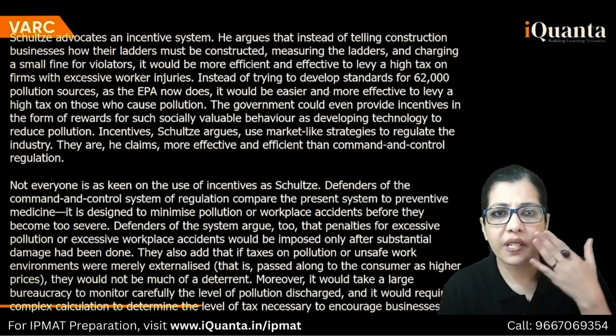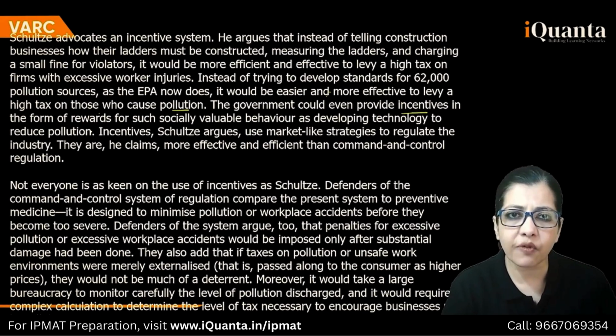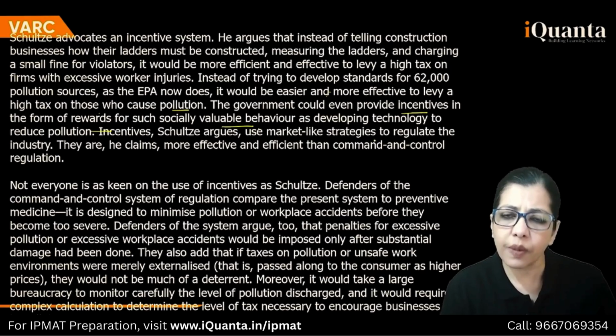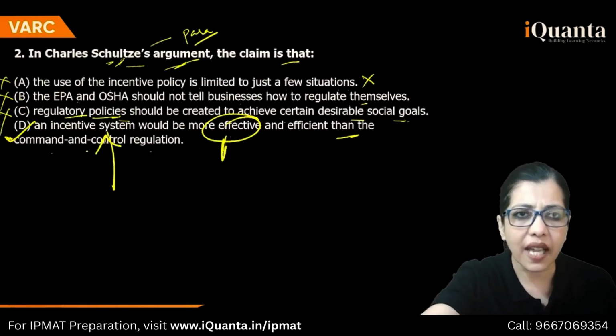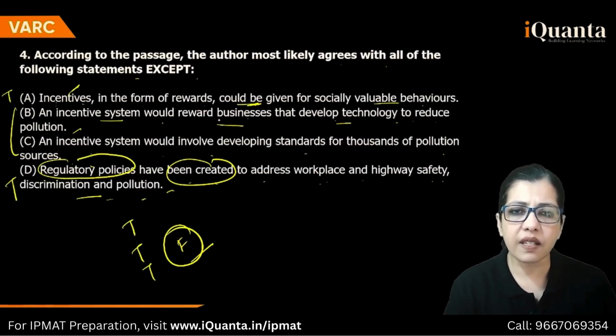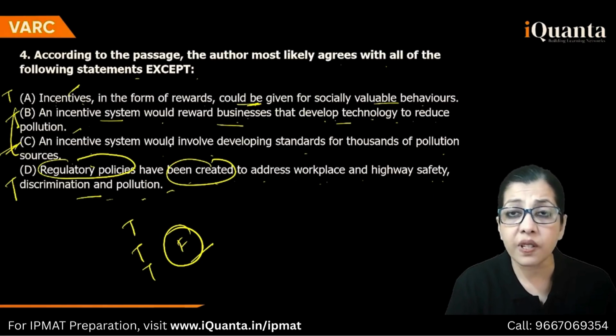Instead of trying to develop standards, it would be easier to levy a high tax on those who cause pollution. Even provide incentives in the form of rewards, socially valuable behavior, such as developing technology to reduce this. In incentives, okay, regulate industry. So technology ka he has said, right? So incentive would reward businesses. Yes, this is true. Now we are left with C.